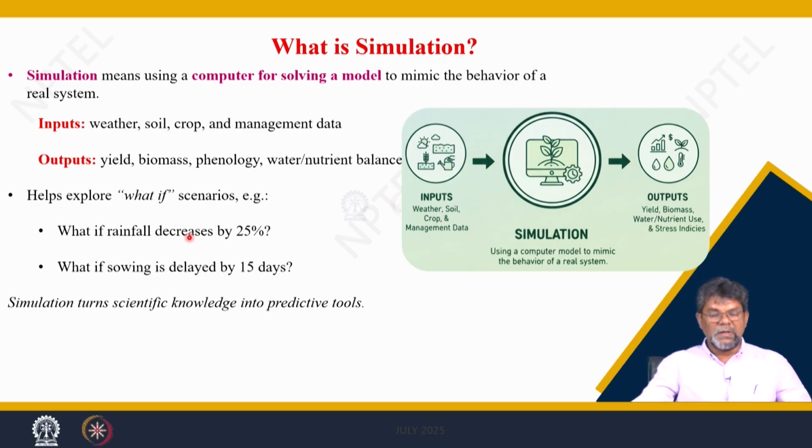So, what if the rainfall decreases by 25%, as in climate change scenarios? In case of less rainfall, what will happen to crop production? That is the idea of crop modeling. It gives prior information about your production without going for an experiment. If you know the futuristic weather, for the next year or next season, and that type of forecasting is there, because now we have weather forecasting, we can go for seasonal forecasting, 1 month advance, 2 months advance, 3 months advance, the extended range forecast.